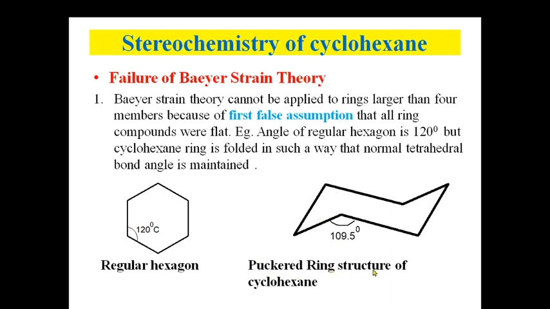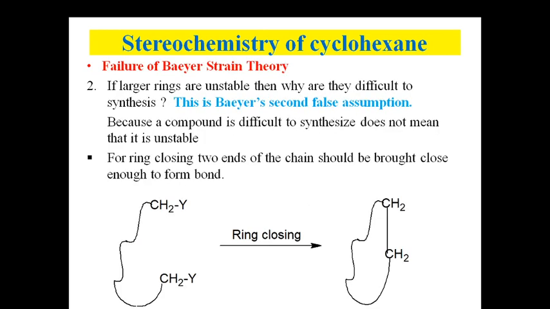Okay, now let's go for the second assumption. So what's the second assumption here? Bayer proposed that larger rings are unstable and therefore they are difficult to synthesize. But why are larger rings difficult to synthesize? Let's see the reason. For any ring closing or cycle formation, the two ends of the chain should come close, and then the ring will form. This is known as ring closing.